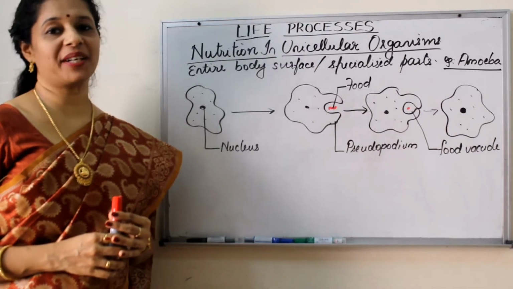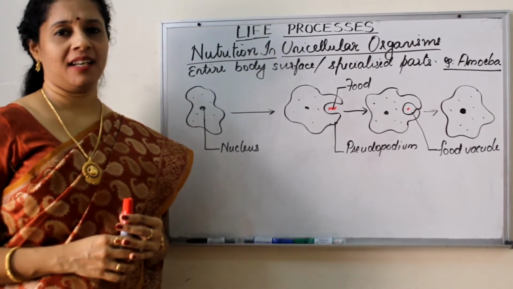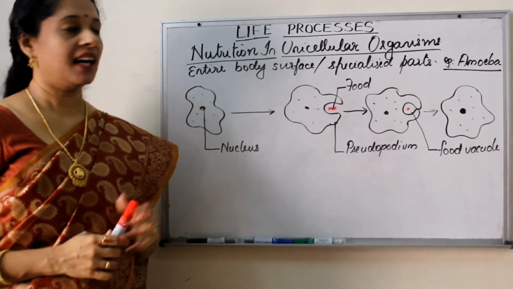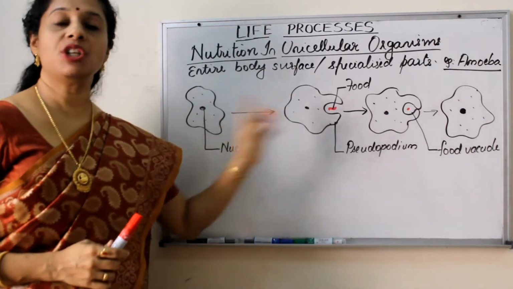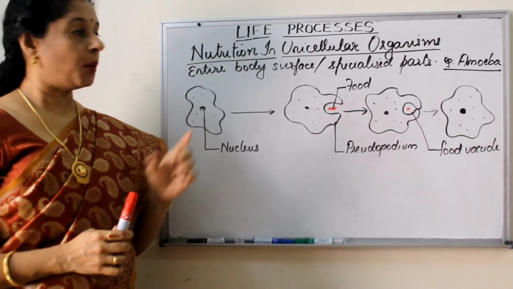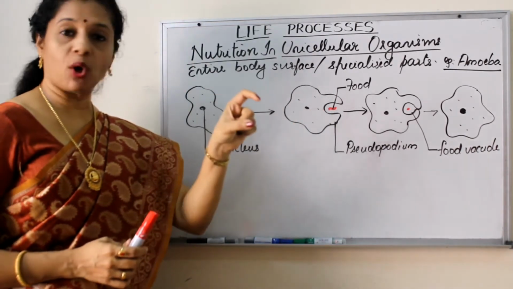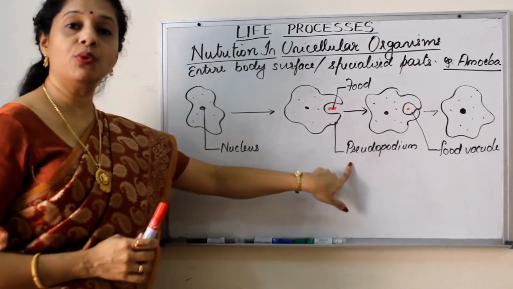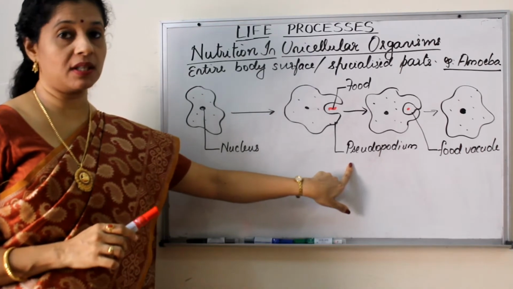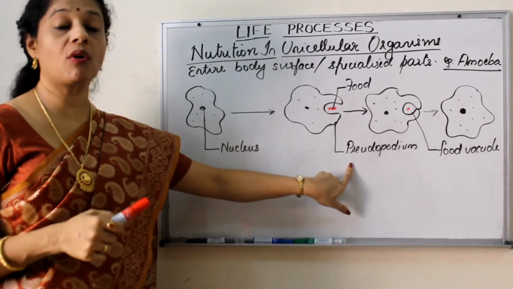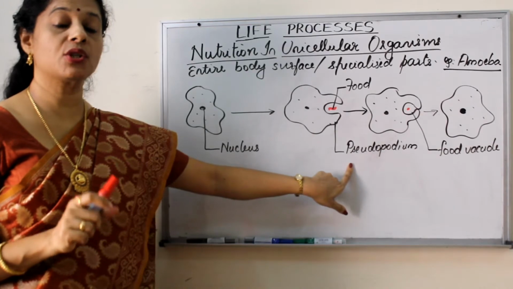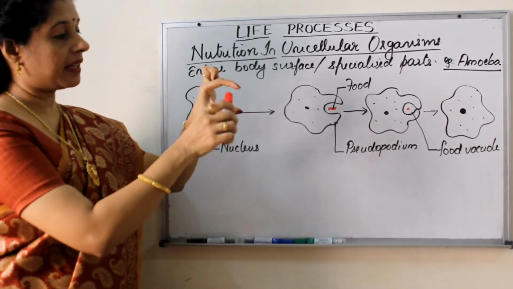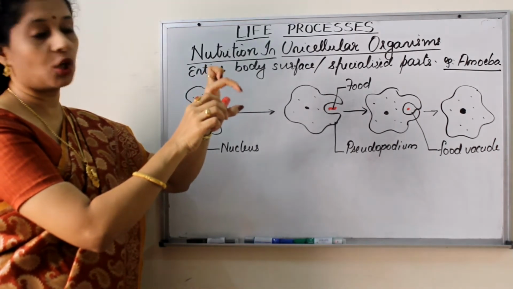Now let us discuss the nutrition in unicellular organisms. We are familiar with amoeba as an example of unicellular organisms, right? Amoeba, when it comes in the vicinity of a food particle, will extend its body, that is, a cytoplasmic extension will form, that is called a pseudopodium. Pseudo means false, podium means leg, or false foot, we can say, plural pseudopodia. Okay, so the pseudopodia will be extended and, trapping the particle inside, it will close.